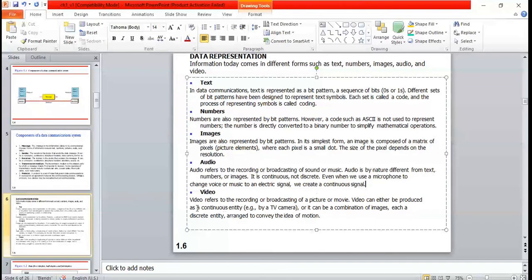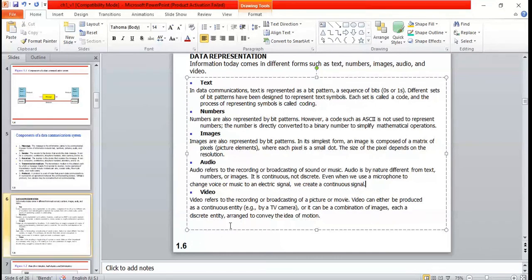Next, video. Video refers to the recording or broadcasting of pictures or movies. Video can be produced either as a continuous entity or as a combination of images. You can check on your mobile phone if you have recorded a video. It is nothing but a continuous set of images. When you go forward and backward, you can see it is just a continuous run of images. It is nothing but images only, produced as a continuous set.